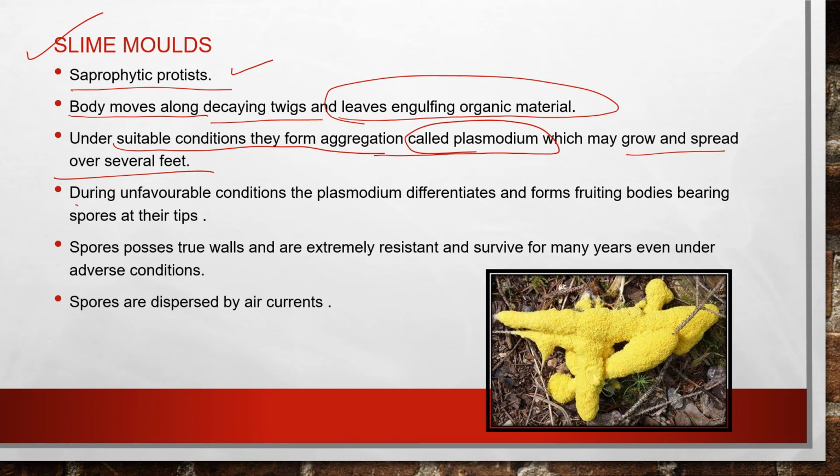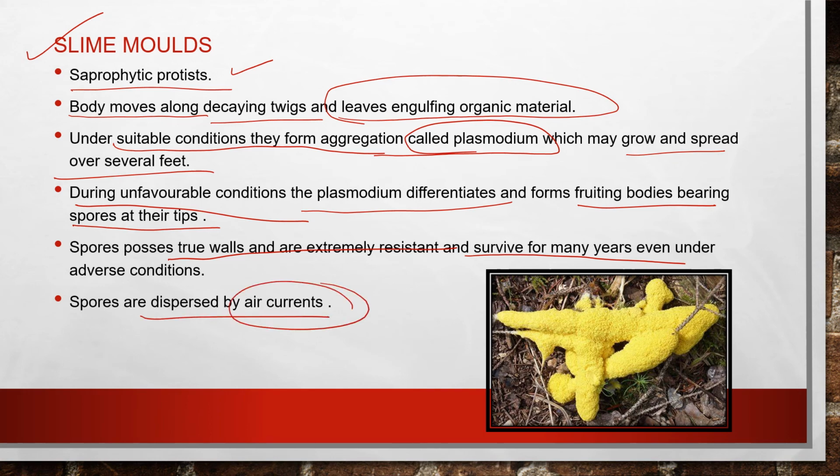During certain unfavorable conditions, the plasmodium differentiates and forms fruiting bodies bearing spores at their tips. These spores possess true cell walls and are extremely resistant, surviving for many years even under adverse conditions. The spores are dispersed by air currents. So, these are all slime molds.